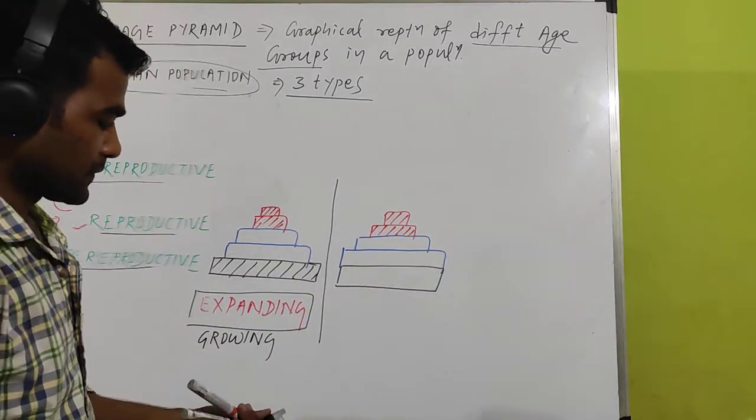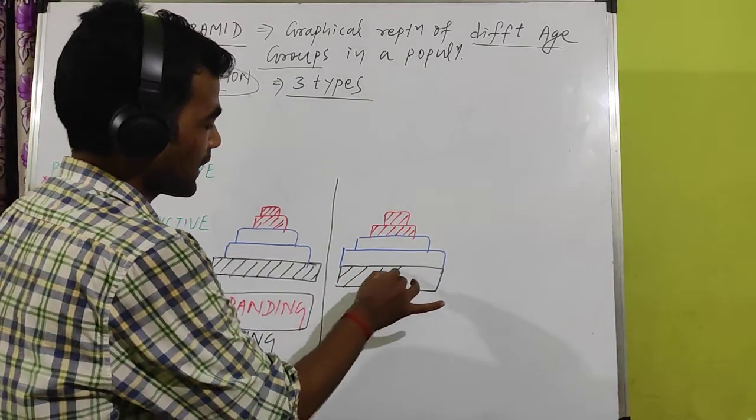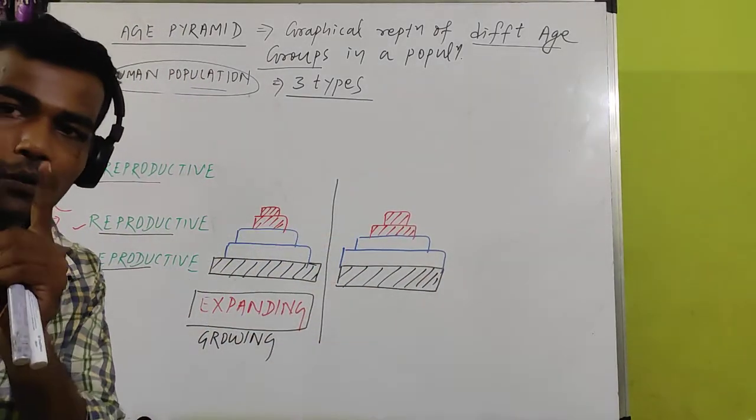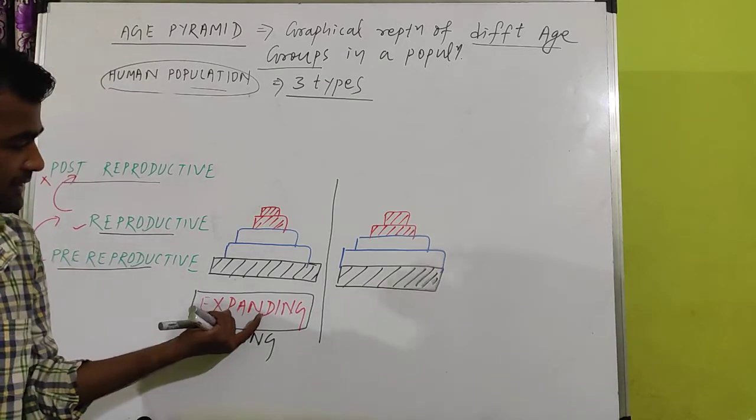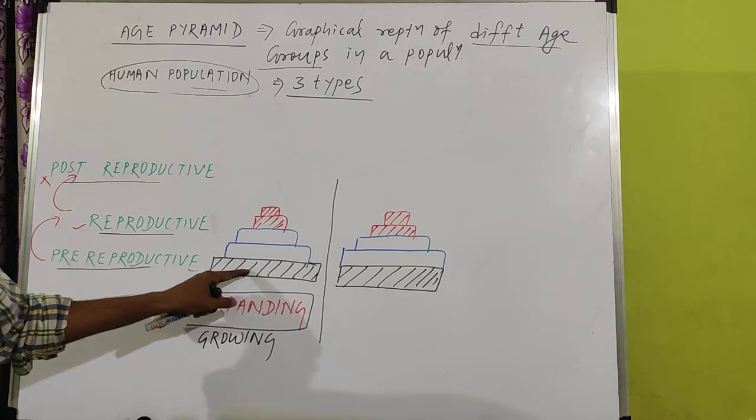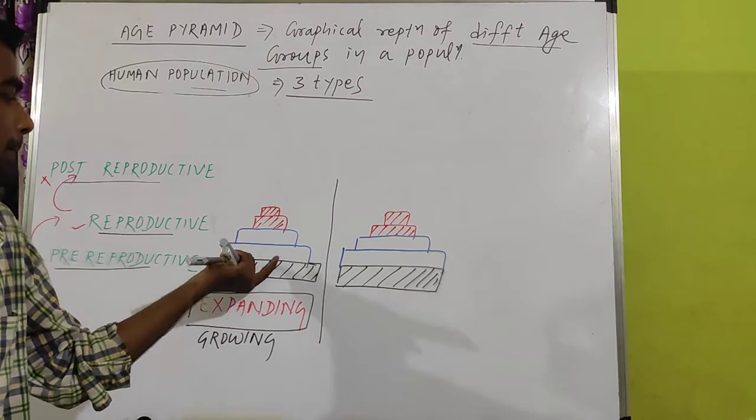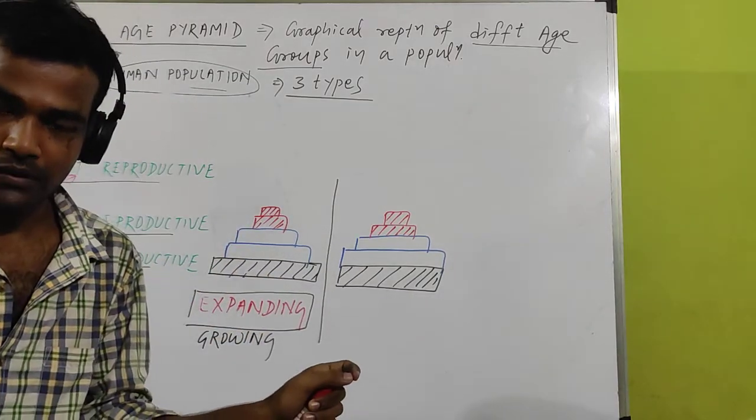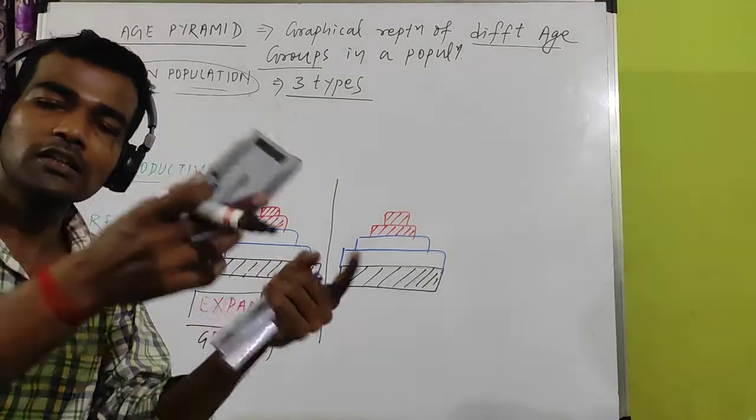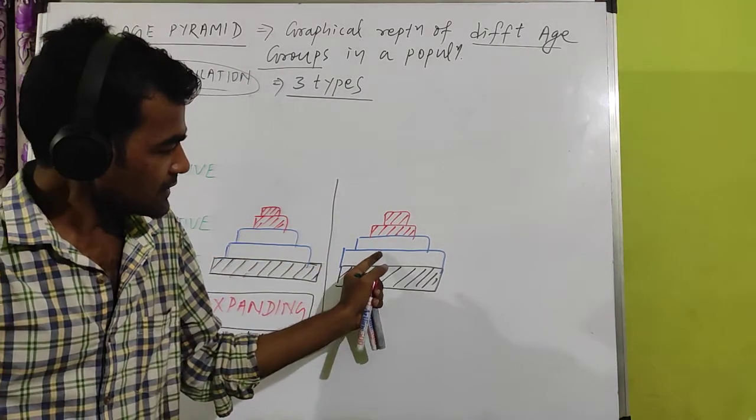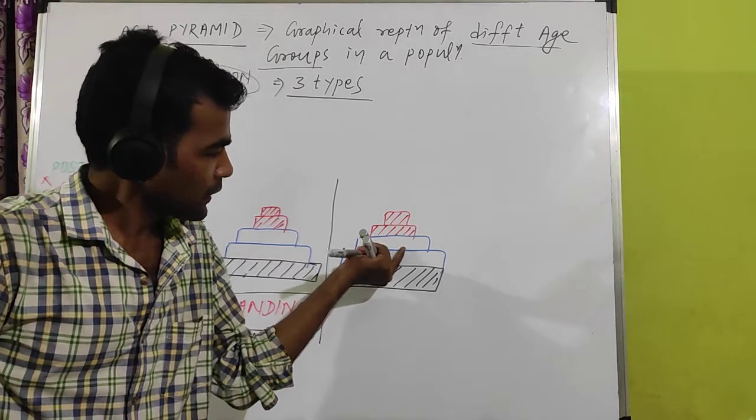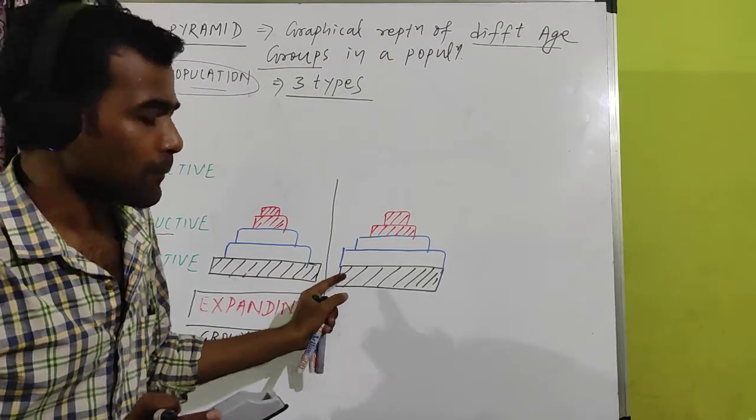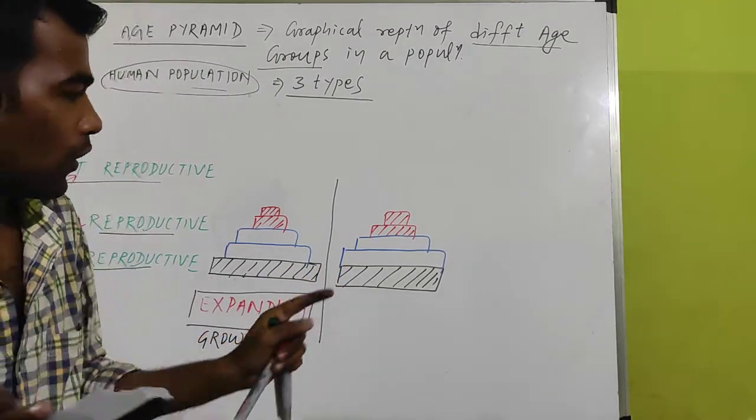If you compare this graphical representation with the previous age pyramid, only one difference is there. In the expanding pyramid, the pre-reproductive are more than reproductive. We are not discussing the post-reproductive because they have no use now; they will not reproduce now or in the future. But here in this graph, the pre-reproductive and the reproductive are almost equal. Not exactly equal, almost equal.